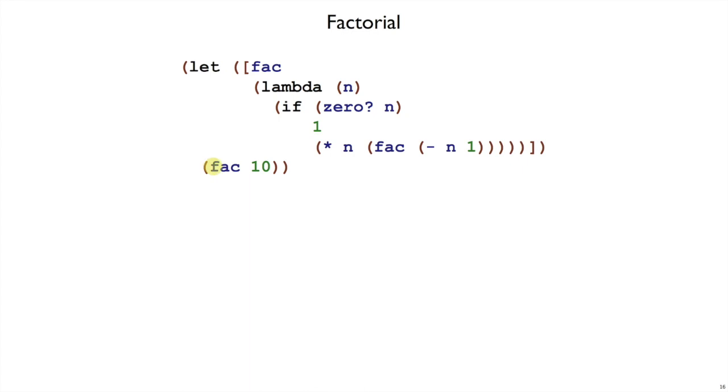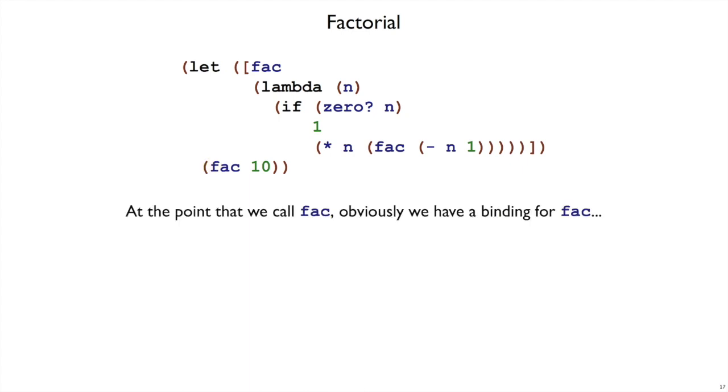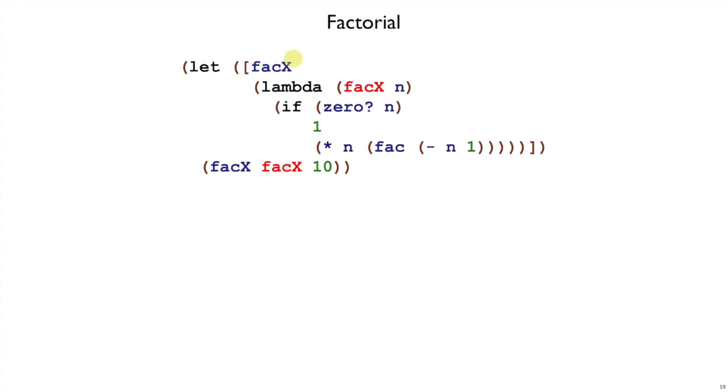We do have it here when we call it though. And that's key because if we have it here when we're calling it, then we could try passing it into fac, right? Fac doesn't know its own name, but someone who can call fac can tell fac its own name. So let's try that. Let's change fac to a facx function, and then we can call facx, but pass facx itself as we call it.